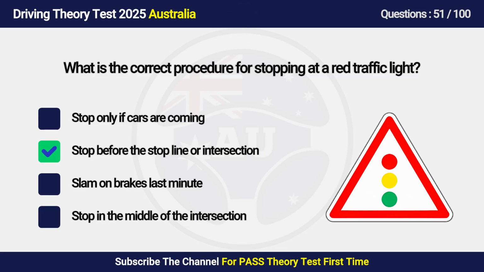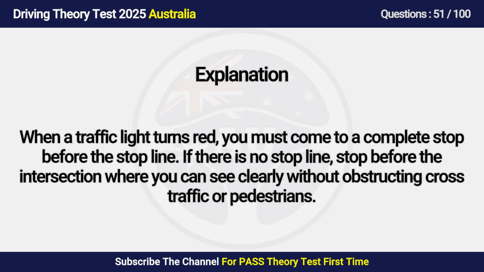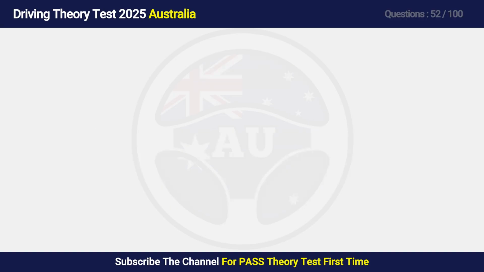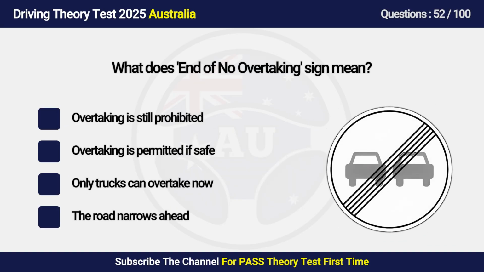Answers is B. Stop before the stop line or intersection. When a traffic light turns red, you must come to a complete stop before the stop line. If there is no stop line, stop before the intersection where you can see clearly without obstructing cross traffic or pedestrians. Question 52. What does end of no overtaking sign mean?